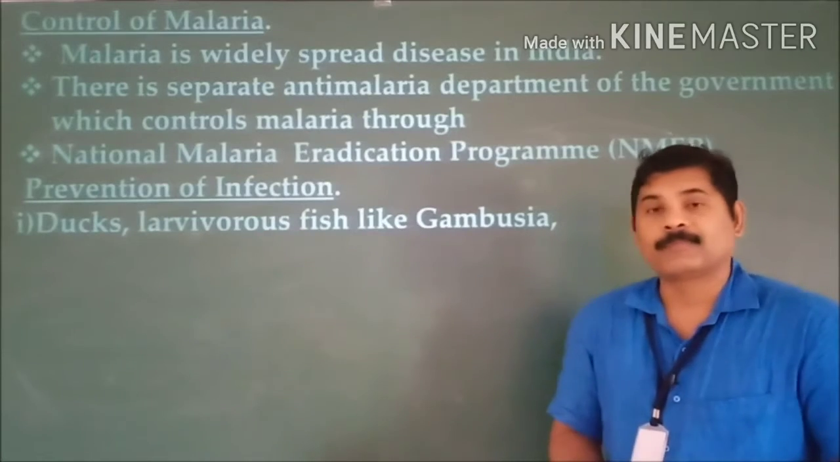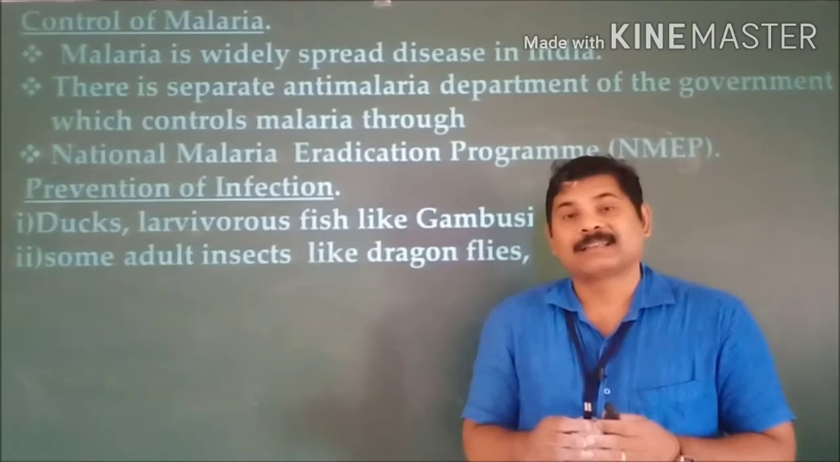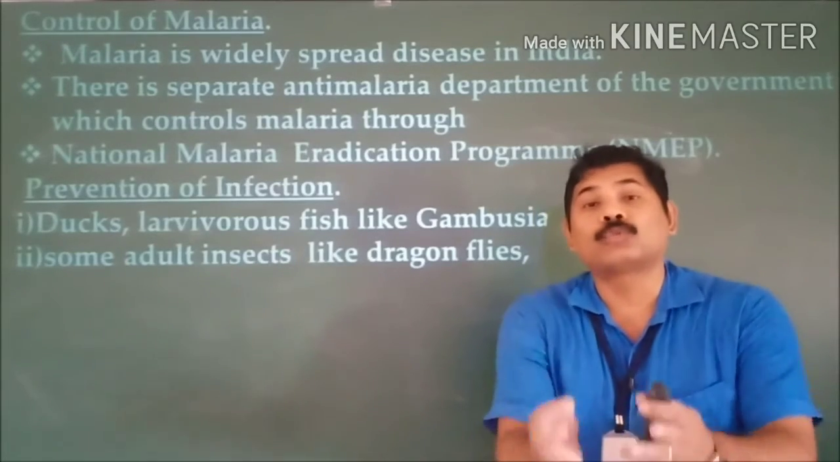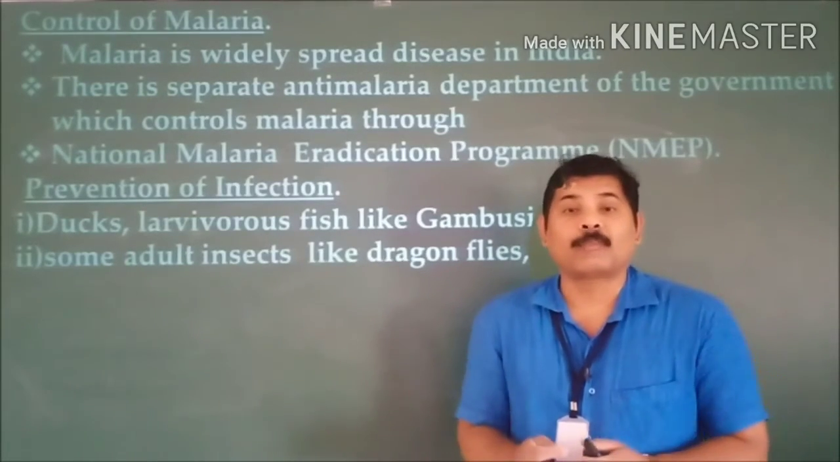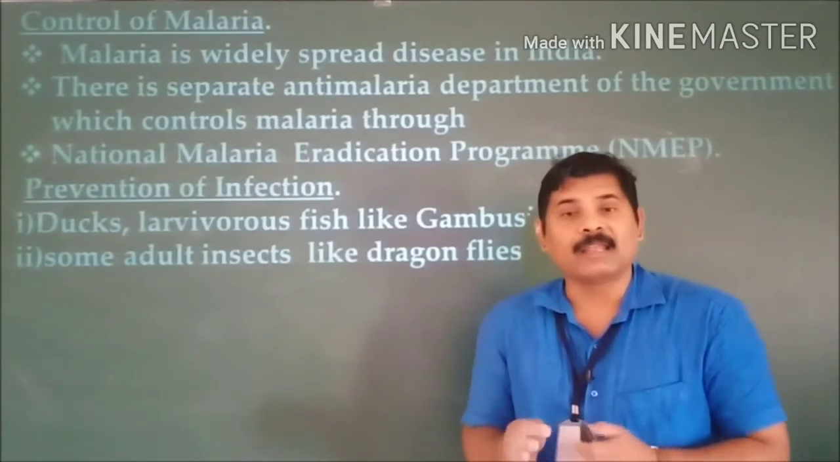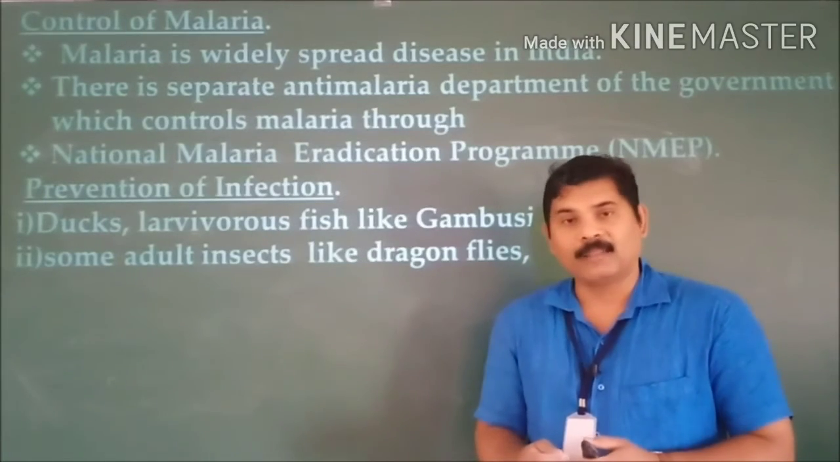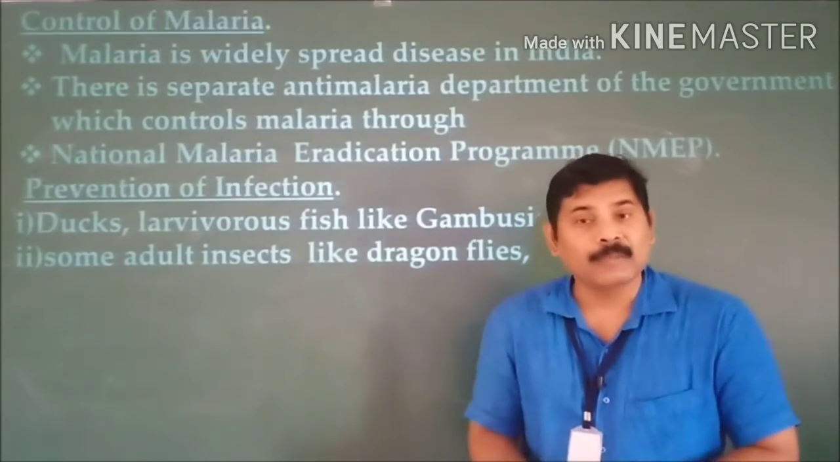One important thing. And the next important thing here is, some insects like dragonflies are allowed into the area where the mosquitoes are present and where they breed. These dragonflies generally feed on the larva and pupa of these mosquitoes, so that the mosquito population can be reduced.